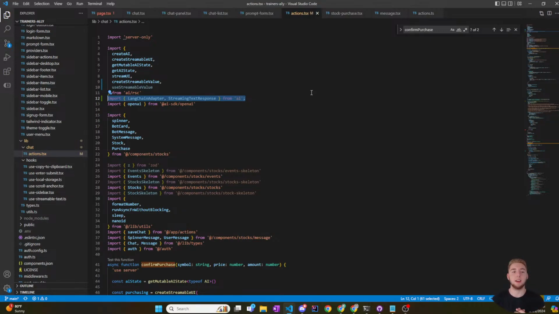The thing with the AI SDK from Vercel, it's so cool, so powerful. It's made mostly for chatbots in the sense that you have a user message and then you have an AI response that could either be just text or a React component to make something pretty with like a tool call, for example. So it could display like stock prices or something. And then you'd have a user message and then another response from the AI and then having that repeat. But what I'm doing is a little bit different